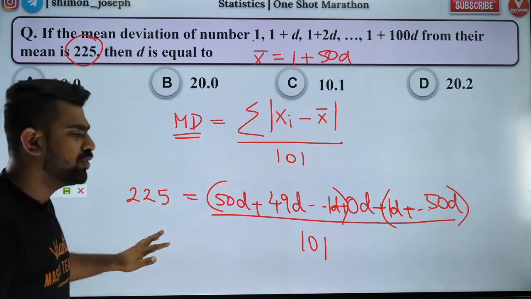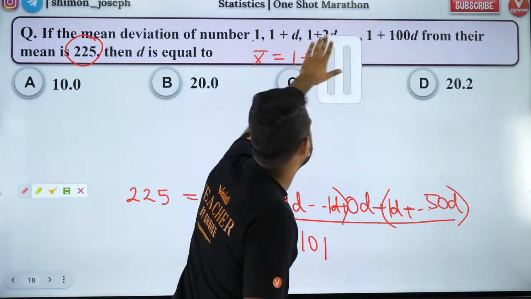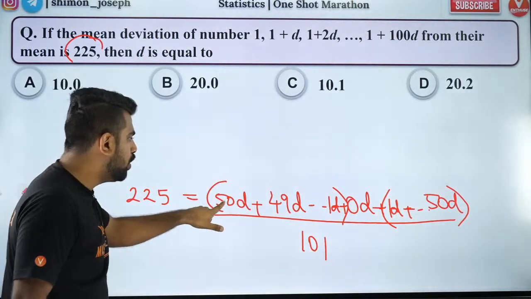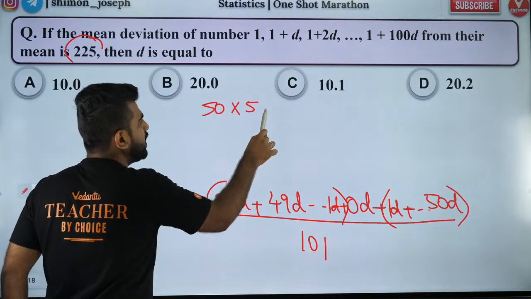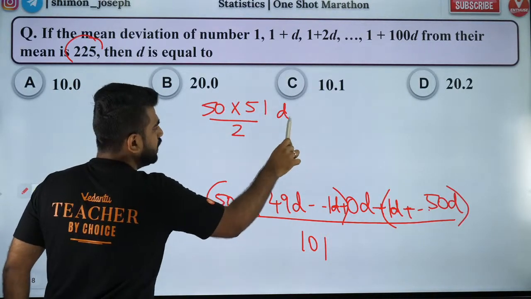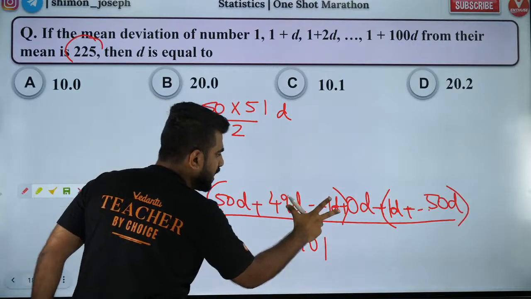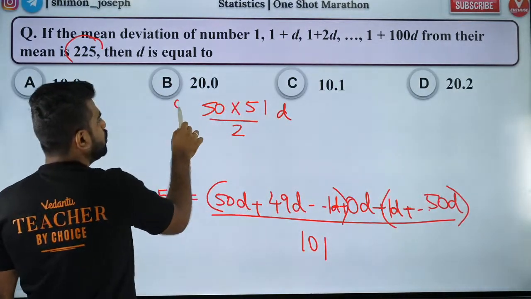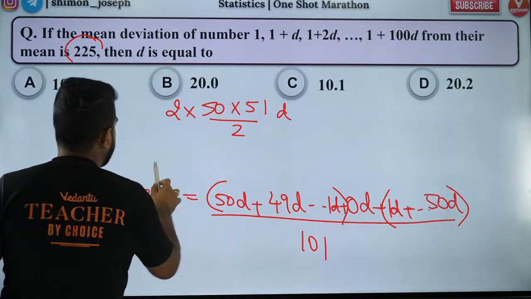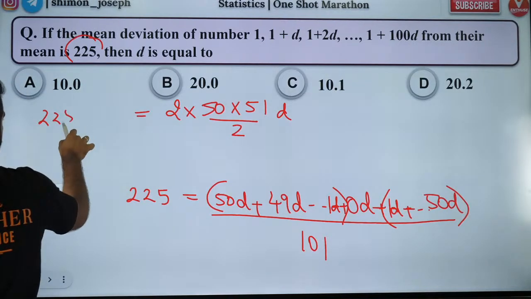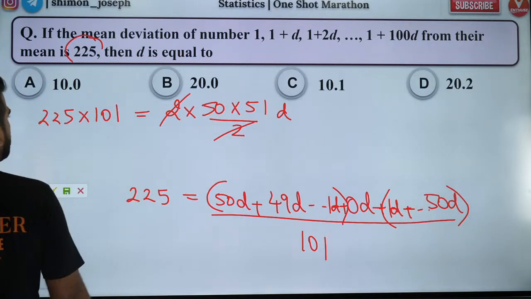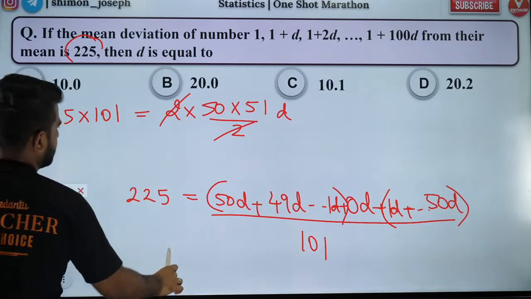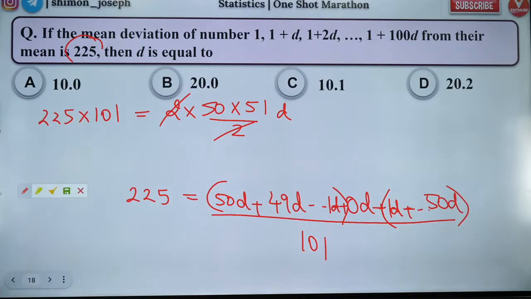Good question, right? So this I think you can do. But if you want me to solve it fully, let me do it for you. So the summation of 1 to 50 is 50 into 51 by 2 into d, and we have it 2 times, so that will be 101 into 225. Now 2 cancels, so you can find out d by taking it to the other side. Are you all clear? Everybody happy with it?